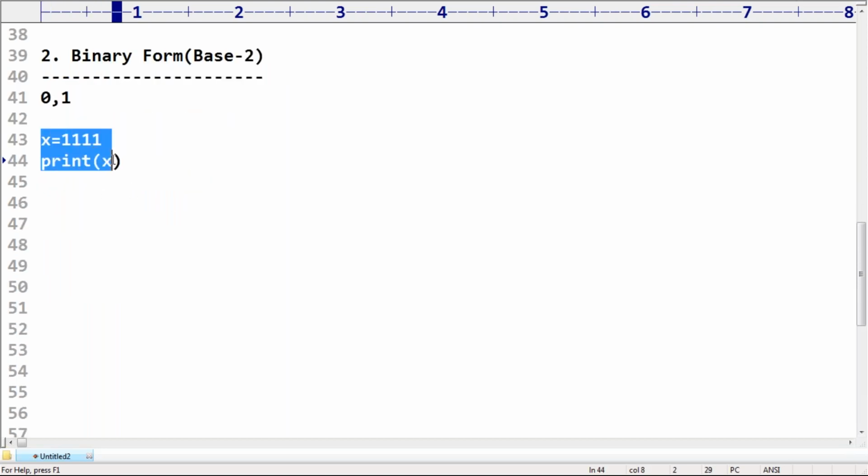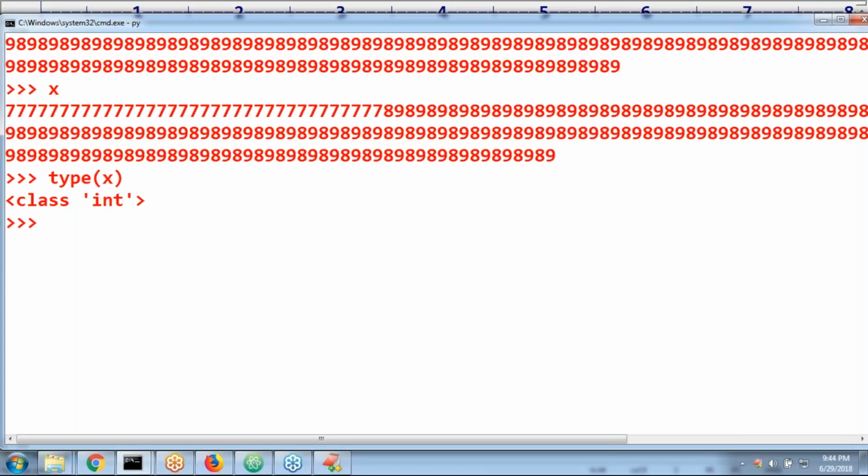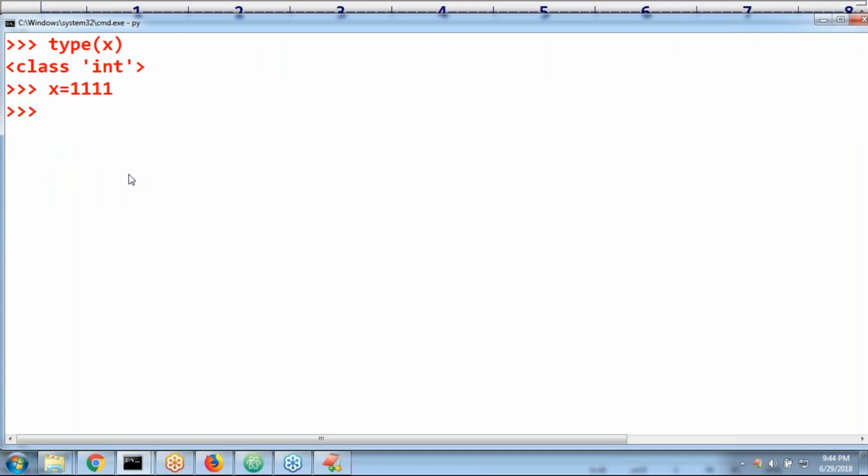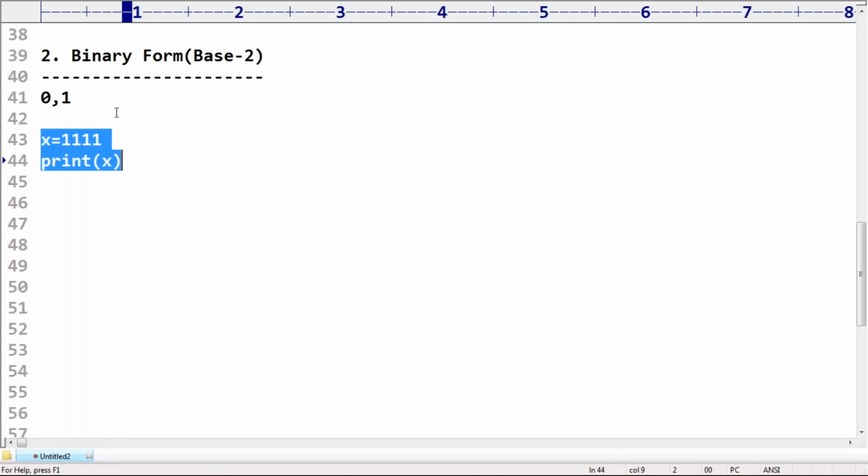I want binary. Can you please consider this one as a binary? x = 1111, print of x. Its value is 1111 only. Sir, I don't want that. Don't treat this one as a decimal. Please consider this one as a binary. How can you specify that, sir? Start with 0b. Sir, it is called a prefix, not a suffix. Starts with 0b, b small or capital.